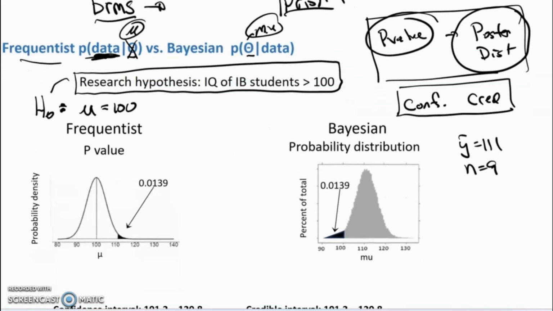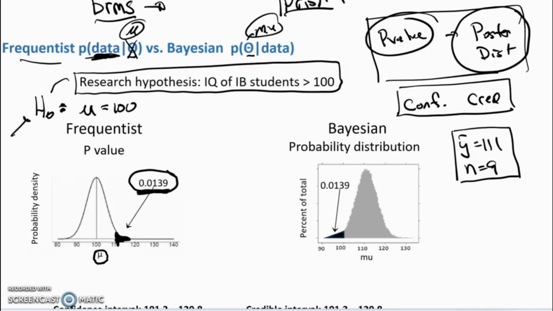And when they do that, what they get is this. So here's the null hypothesis. Mu is equal to 100. And what's the probability of getting a mean of 111 or more based on a sample size of 9? There it is right there. There's 111 or more. This probability is 0.0139.